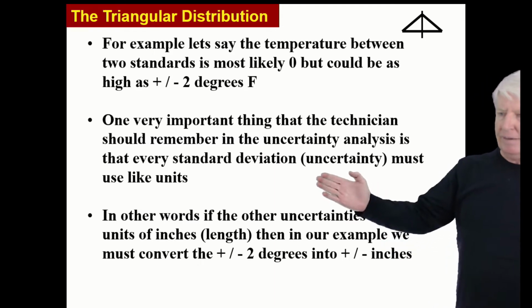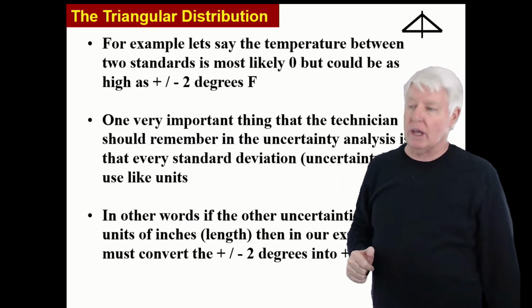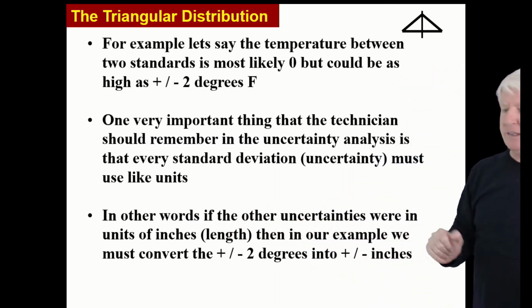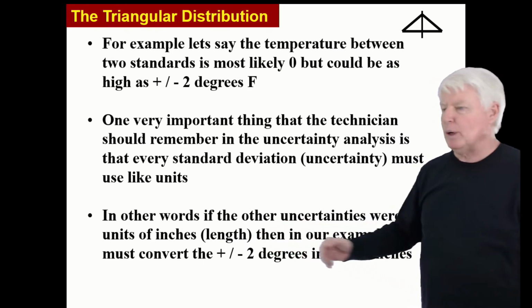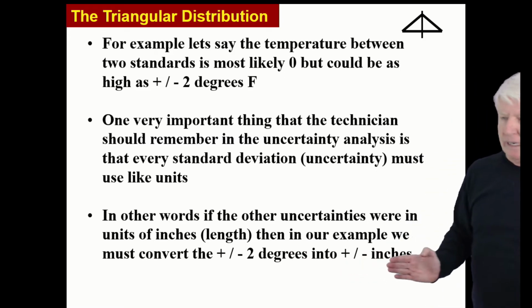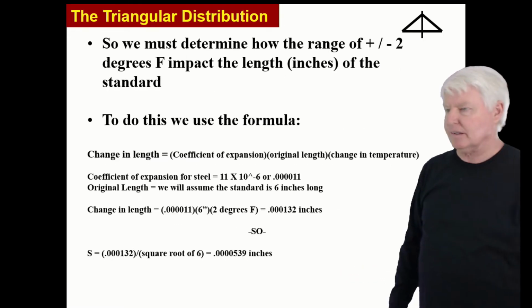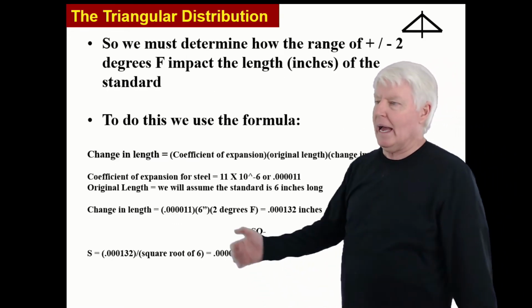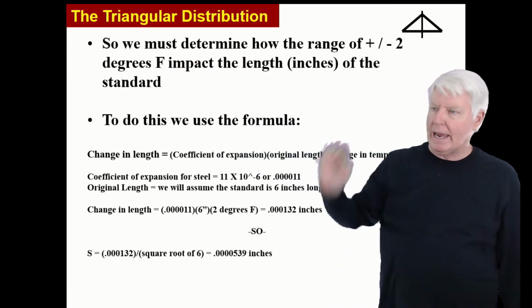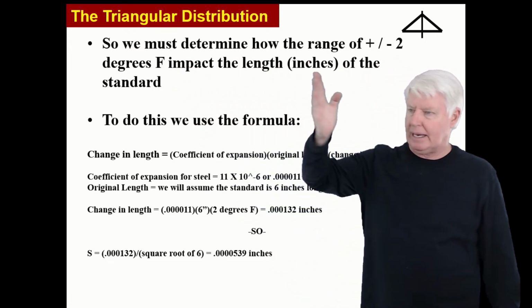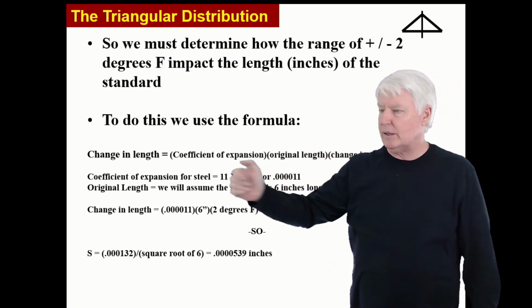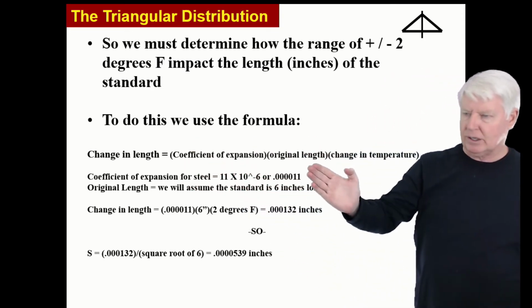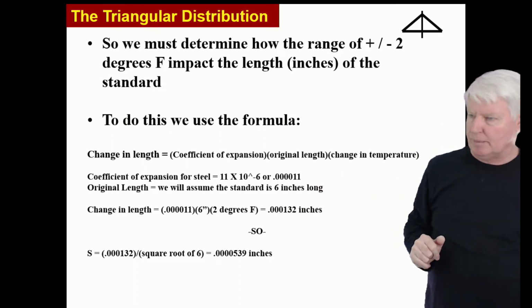One very important thing that the technician should remember in an uncertainty analysis is that every standard deviation or uncertainty must use like units. In other words, if the other uncertainties were in units of inches length, then in our example, we must convert the plus minus 2 degrees into plus minus inches. Well, how do you do that? So we must determine how the range of plus minus 2 degrees Fahrenheit impacts the length in inches of the standard. To do this, we use this formula: coefficient of expansion times the original length times change in temperature.